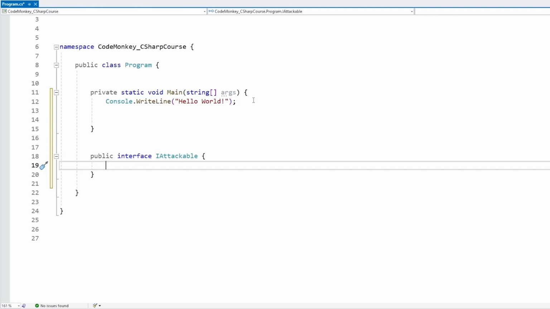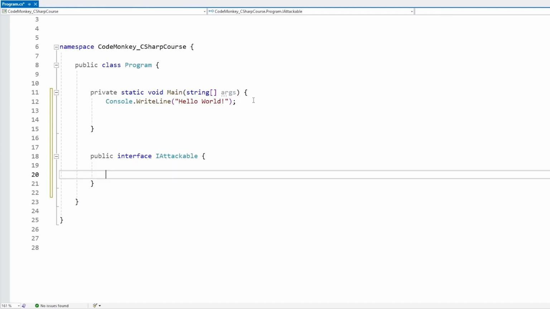Now let's think of what functions we need so that something is attackable, and the answer is we probably just need a damage function. So over here let's type in public, which by the way, everything defined in an interface needs to be public. You cannot define private things inside an interface. That's because interfaces, like I said, are pretty much defining a contract that other classes must implement. If we were to define something as private, then other classes could not interact with anything inside of this interface. So it wouldn't really make any sense to have any private elements inside an interface. So everything inside of here is public.